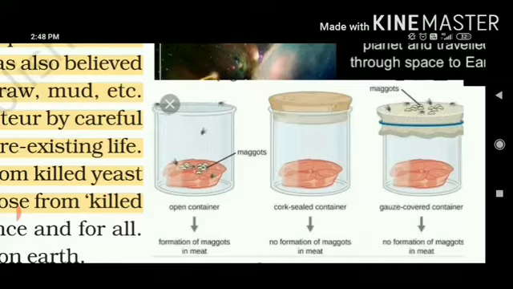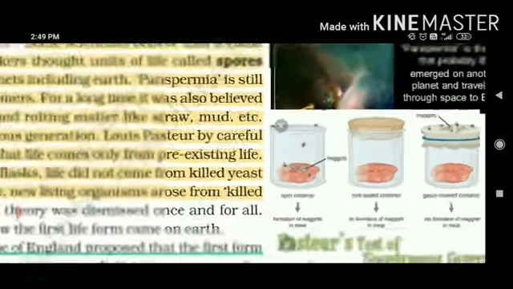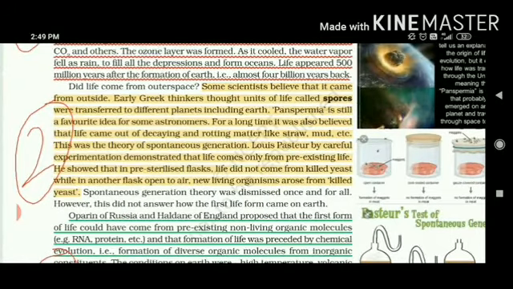In number two case, cork is used to seal the container. So no maggots have grown because no houseflies were allowed to enter it. Number three, the container has been covered with a membrane. It can be muslin cloth also. So maggots were brought by the houseflies, but they were not allowed to enter inside the container. So no maggots have been generated on the meat. So this theory is called the theory of spontaneous generation.